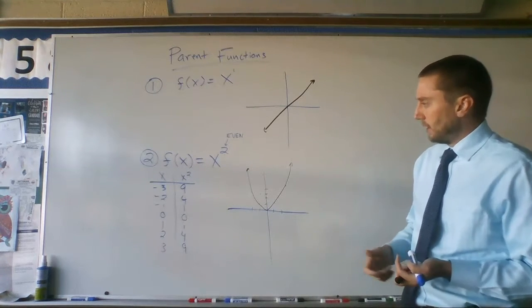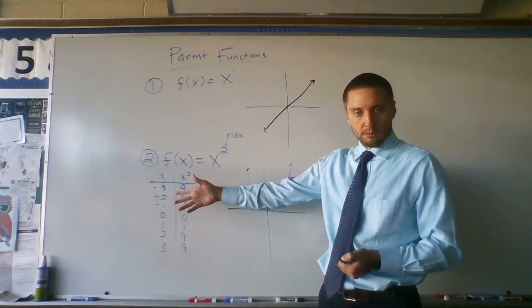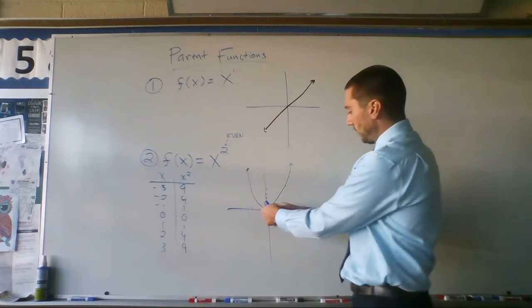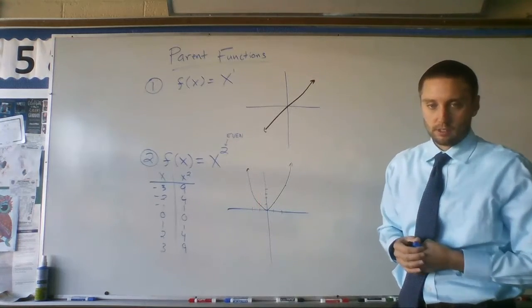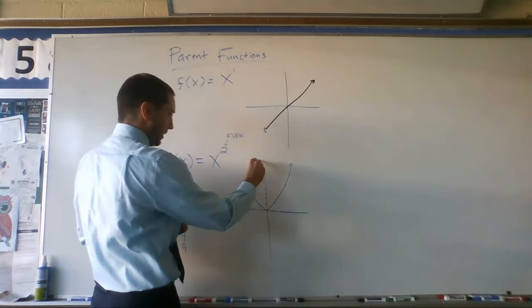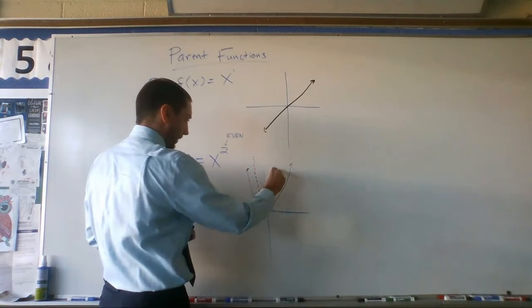Well, if you think about it, instead of taking this number and multiplying by itself 2 times, if I multiply by itself 4 times, it's still going to have this same general U shape. It's just going to get bigger faster. You don't have to put this in your notes if you don't want to make them messy, but x to the fourth would maybe look something like this.